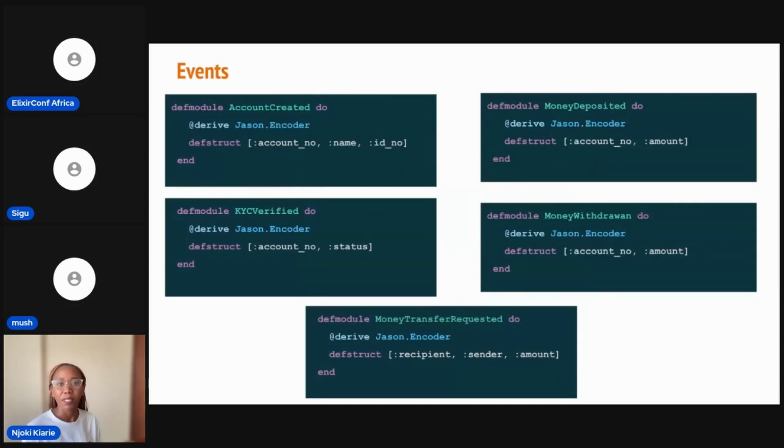Then for this scenario, we have events. So we have account created, money deposited, KYC verified, money withdrawn, and money transfer requested. As we saw, commands are present tense, events are past tense, and they're all named based on the domain, or the purpose of the said events and commands.